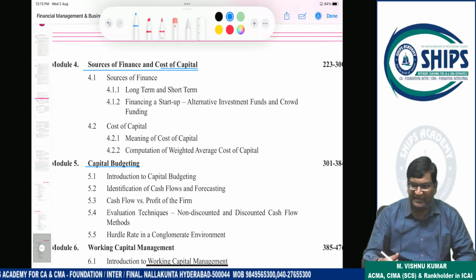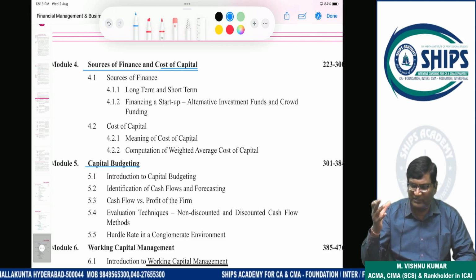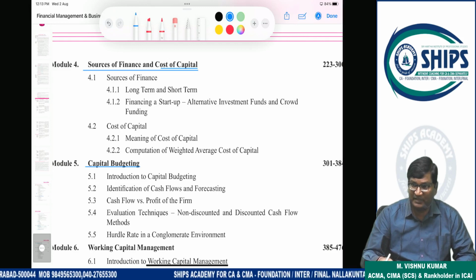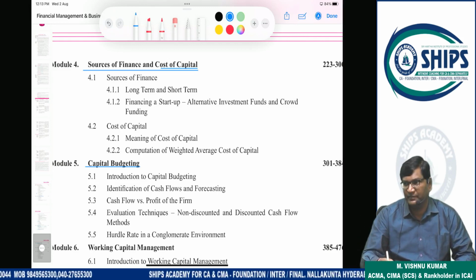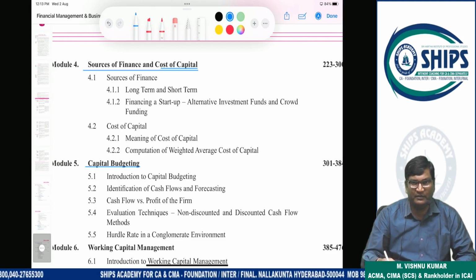So by using different techniques, we evaluate the project. According to those tools, if decision is viable, we'll invest in that. Otherwise, investment is not recommended, because a very high amount of funds will be invested in capital project. Before investing, it will be evaluated.